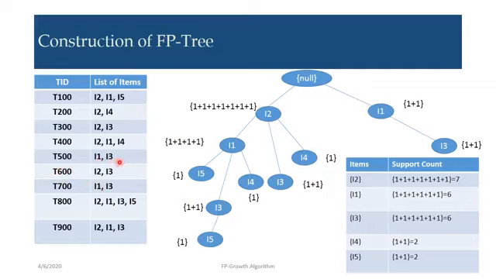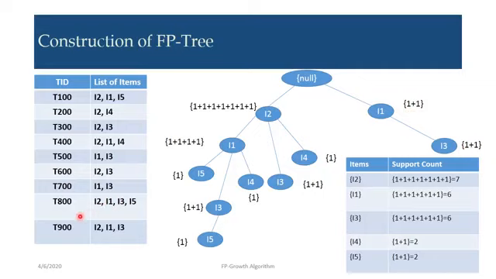Then T500, I1 and I3. You can see this does not start with I2, so we cannot take the same path. We have to take another path. Here I1 is directly connected to null, then I1 and I3, each with 1.